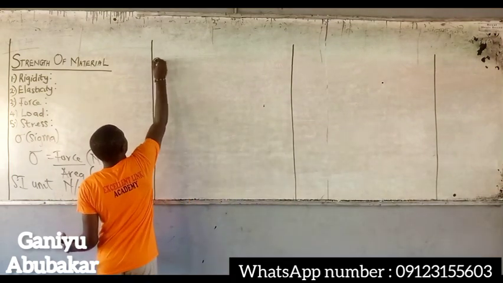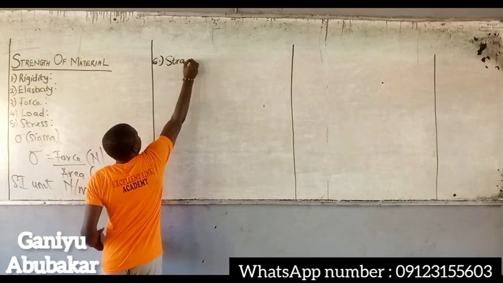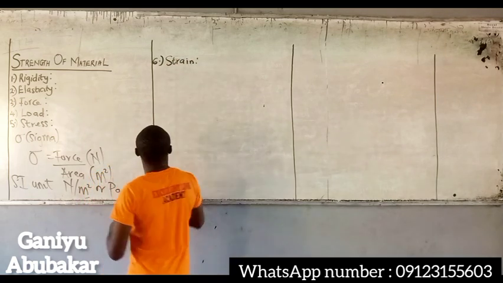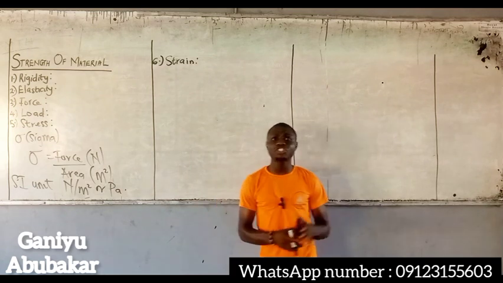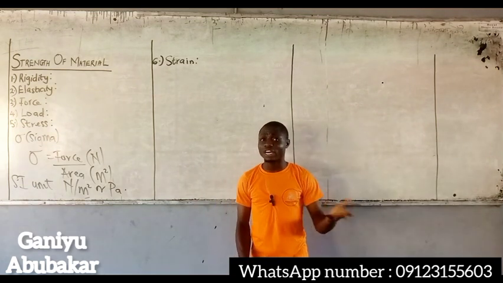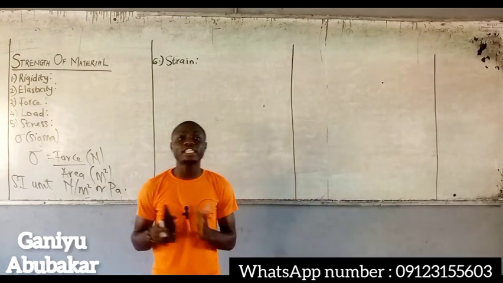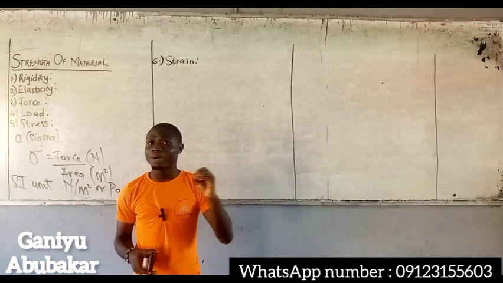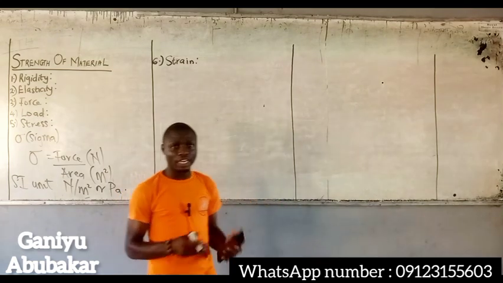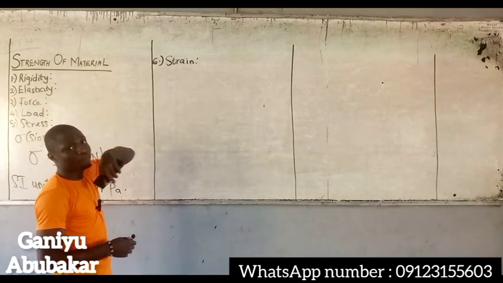Let's look at the sixth terminology in strength of material, known as strain. Right? So what is strain? By definition, strain is simply the ratio of deformation of a material to its original length. It is represented by a Greek symbol, right?